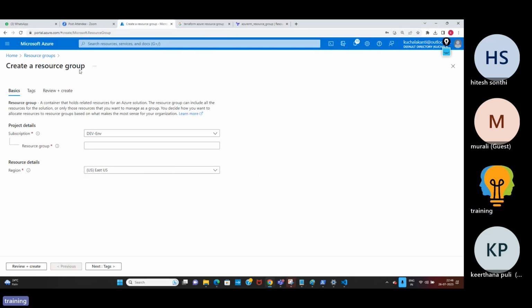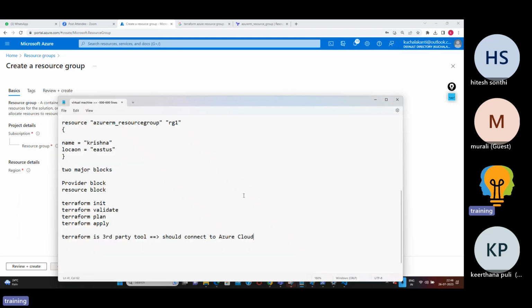Generally, we don't provide our personal credentials. We generally use service account credentials. What is a service account? It is nothing but a service principal account.